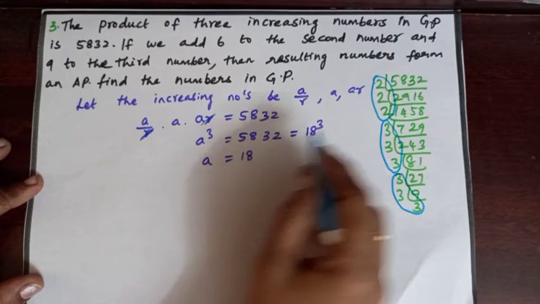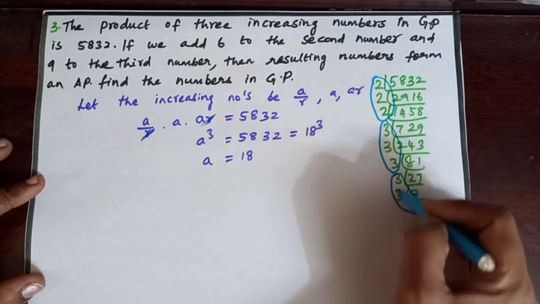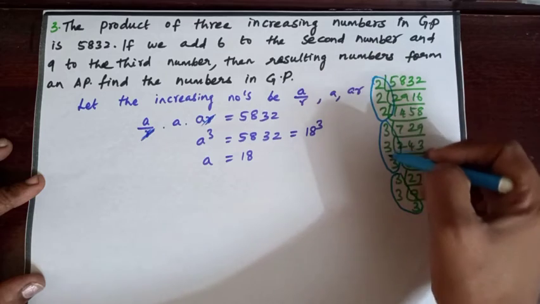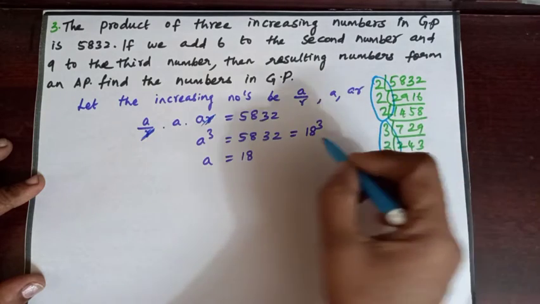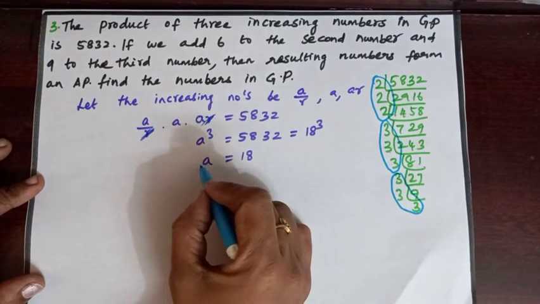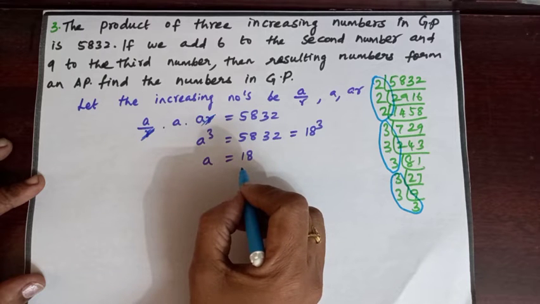5832. Now factorize 5832. When you are factorizing, we are getting 2 into 3 into 3, which is 18 cube. So the value of a is 18.